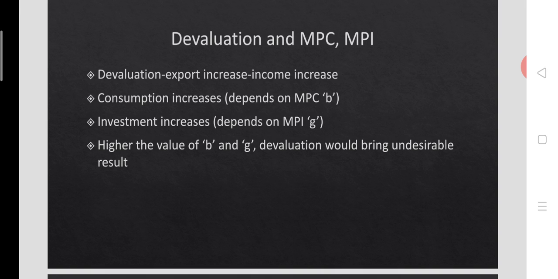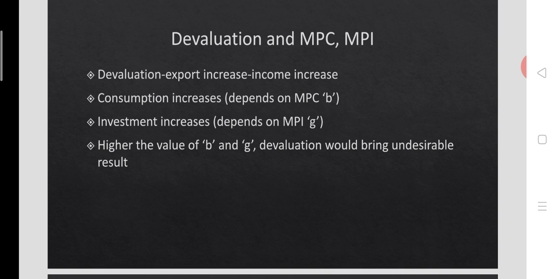As income rises, consumption is surely going to rise, but it depends on the marginal propensity to consume, represented by B. Whenever B is greater, devaluation would bring an undesirable result, as consumption will rise tremendously.